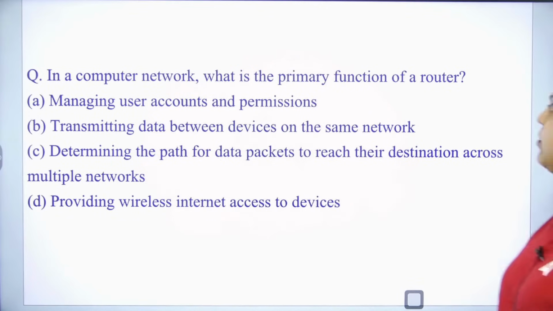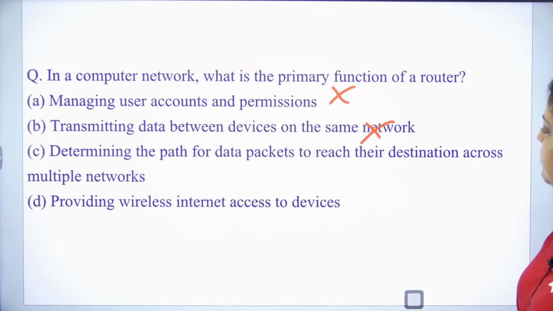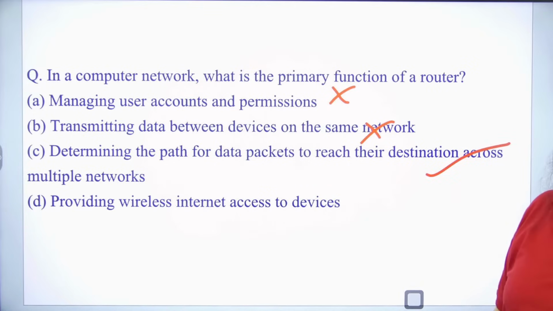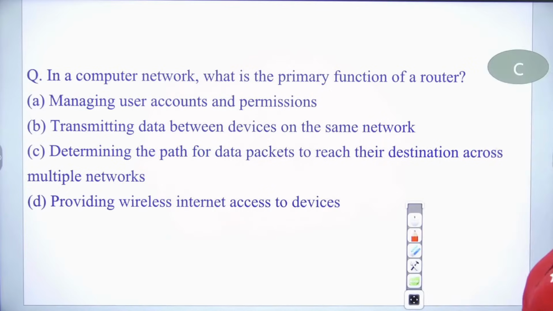In a computer network, what is the primary function of a router? What does the router do? Managing user account and permission? No. Transmitting data between devices on the same network? Obviously not. Determining the path for data packets to reach their destination across multiple networks? This is true. The right answer is 3. The right answer is your C option. So the right answer will be your C option.